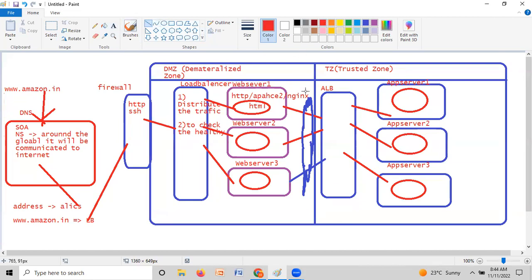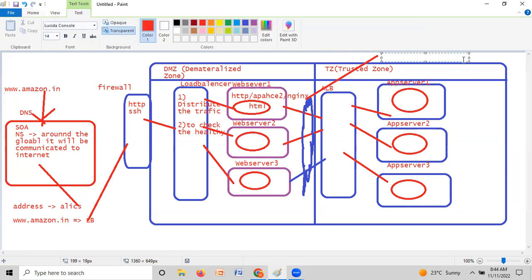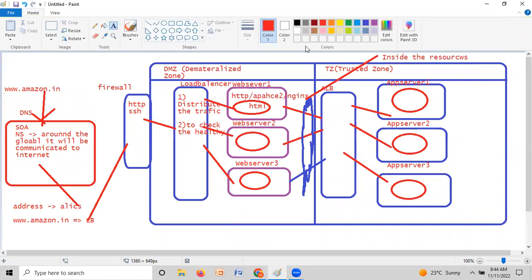The private network only helps us inside the premises, inside the resources. Outside people will not be able to access these resources.